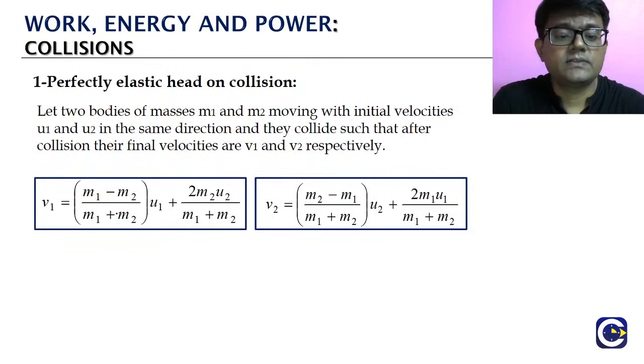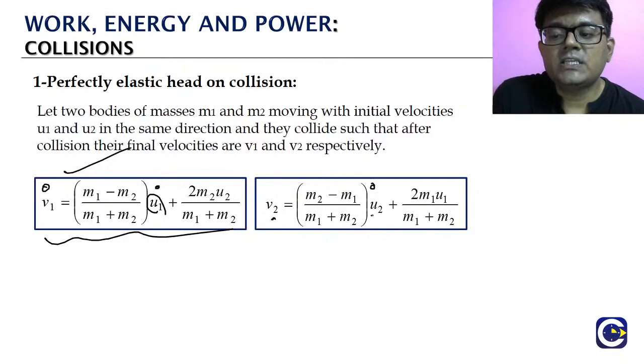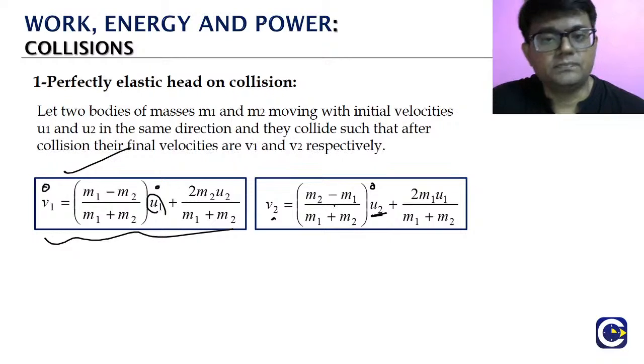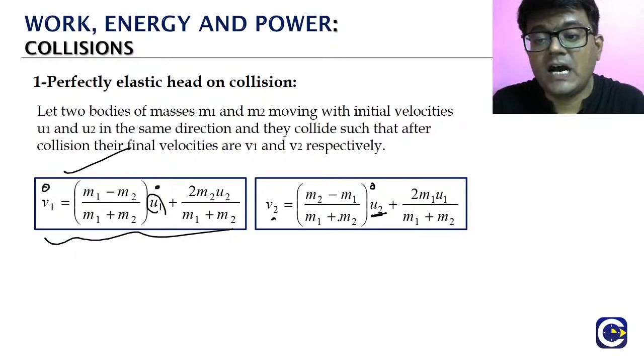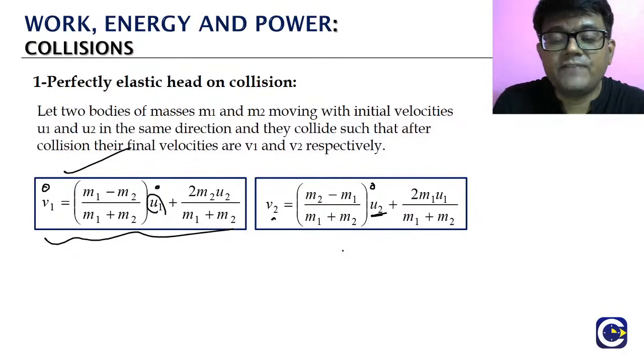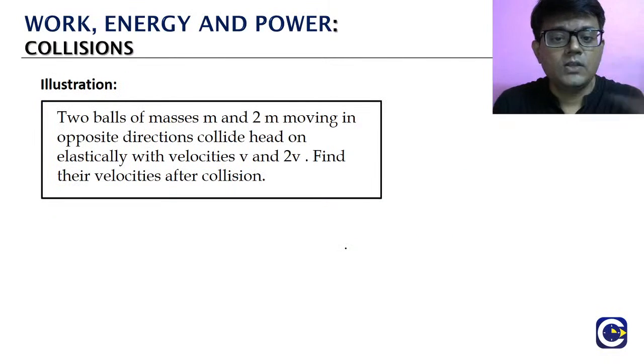So look at this. This is the final expression we need to remember. v1 is equal to (m1 minus m2) by (m1 plus m2) times u1 plus 2m2 by (m1 plus m2) times u2. As I said, for v1, the corresponding initial velocity term will get negative. For v2, the corresponding initial velocity term is u2, and there we will get the negative term. So these are the velocities of the particles after the perfectly elastic head-on collision. Now we can expect some questions which can be solved just by using those formulae.